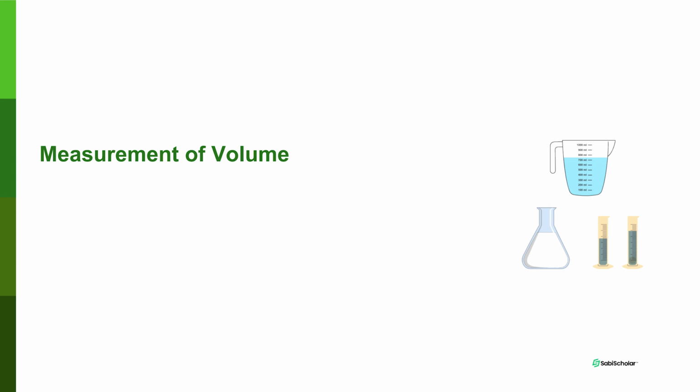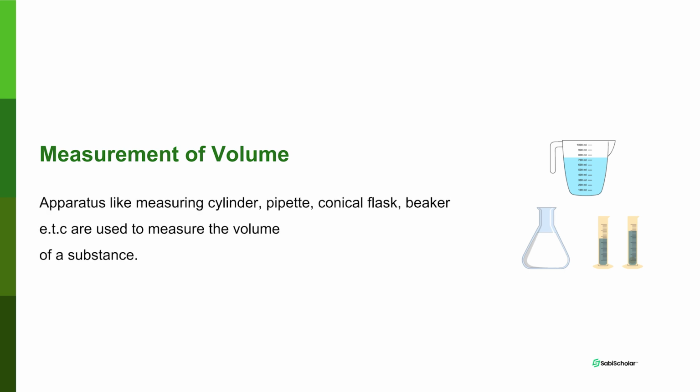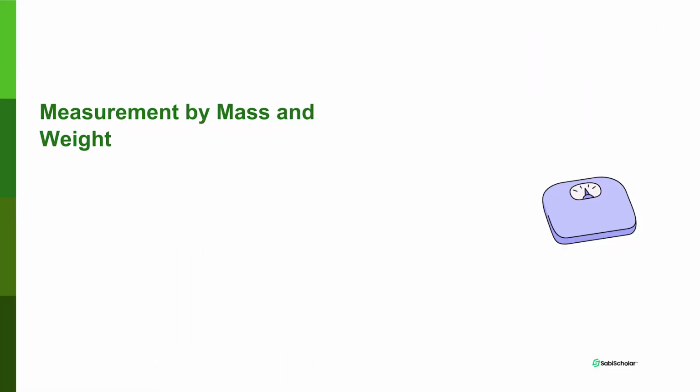Then when you talk about measurement of volume, we said that is 3-dimensional, right? So you use apparatus like measuring cylinder, pipette, conical flask, beaker. Equipment like that are used to measure the volume of a substance. And remember, volume is a 3-dimensional measurement of length. Another dimension of measurement apart from length is measurement by mass and weight.